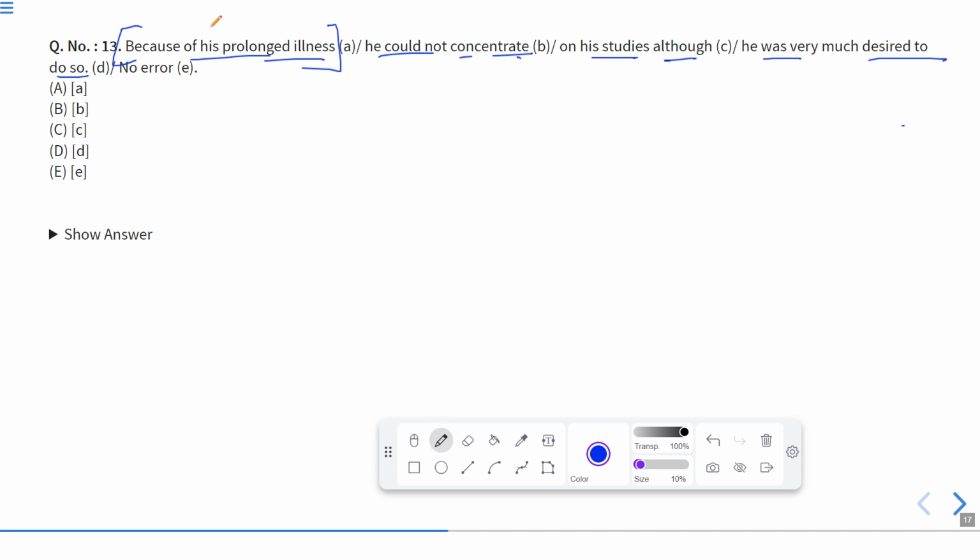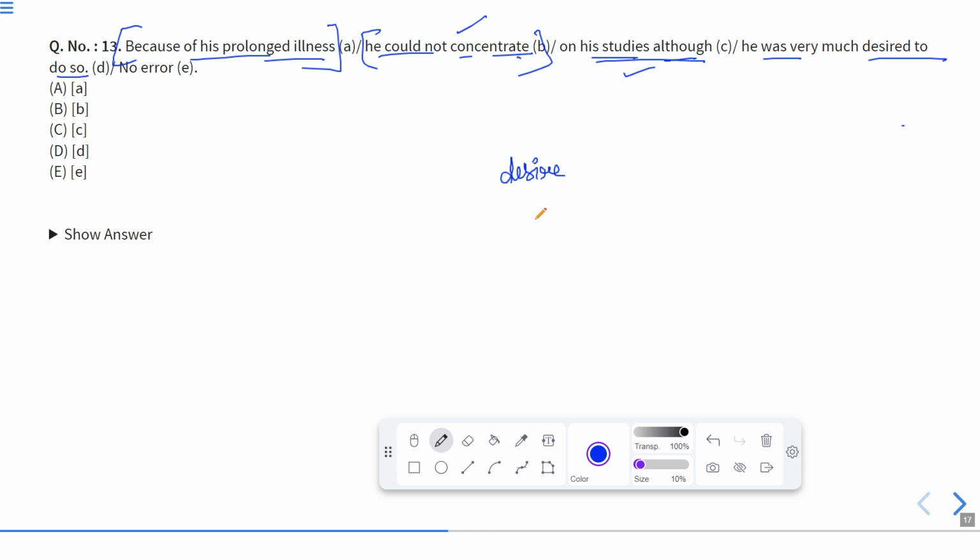Now, the first part, part A of the sentence, is correct. He could not concentrate, this part is also correct. On his studies, although, this part is also correct. But if you see D, he was very much desired. Desire is basically a noun, and by this noun we cannot make a verb or the participle. Desired is not the correct word to be used over here.